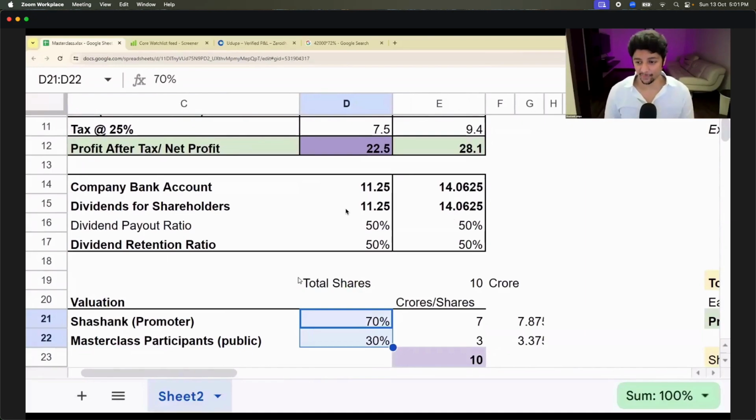Bhavin is saying teach P ratio. Bhai, I'm coming to it. I'm not running away. I'm going to teach you everything, boss. Relax karo, Bhavin.